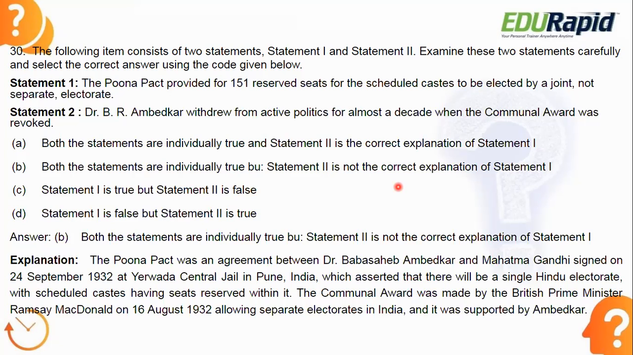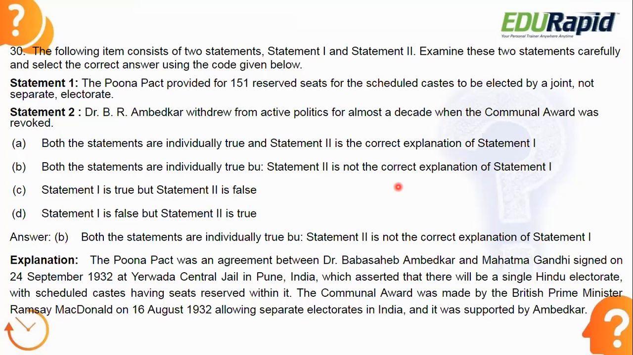And reserved seat means some proportion of the seats are reserved for a particular category. So that happened through the Poona Pact. They removed the separate electorate or communal electorate and started the joint electorate with 151 reserved seats for the depressed classes. Okay, so that is true.